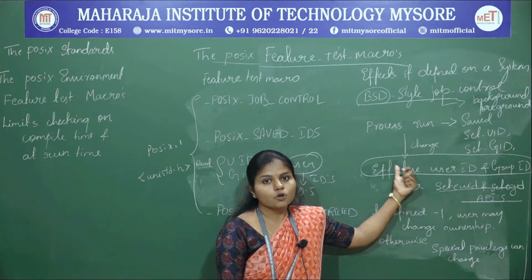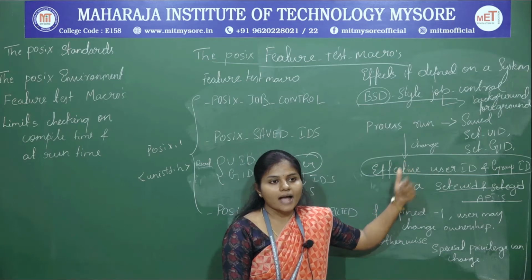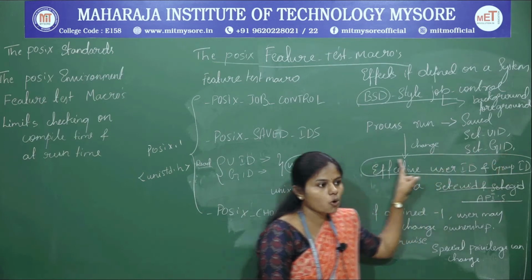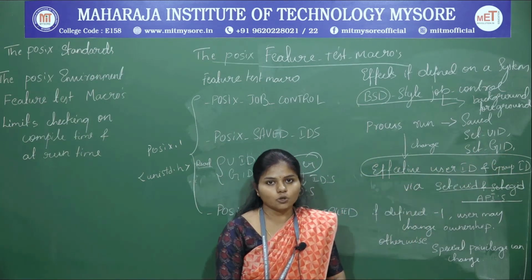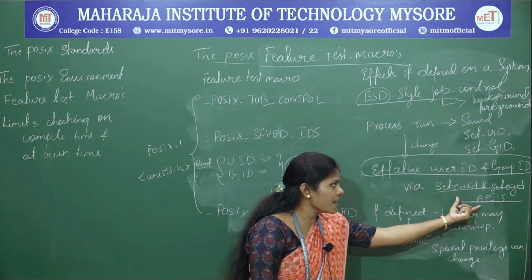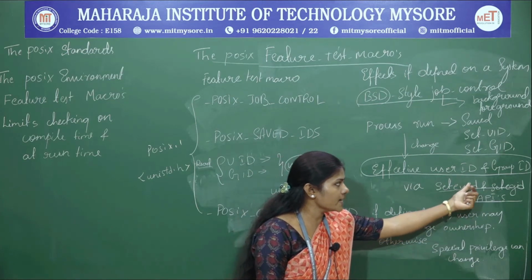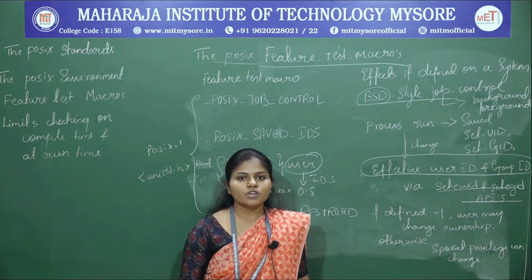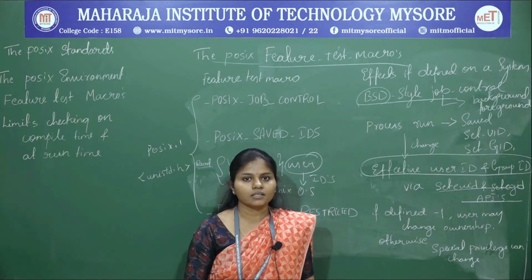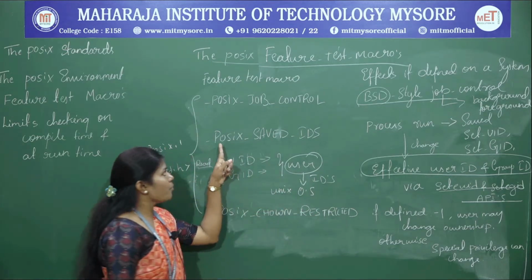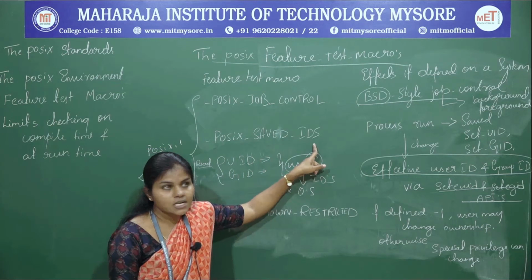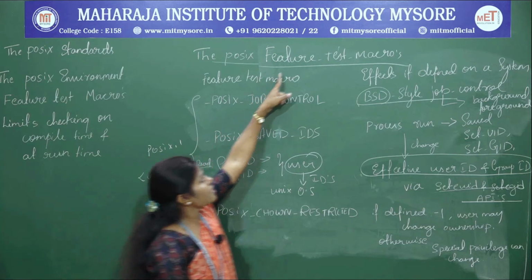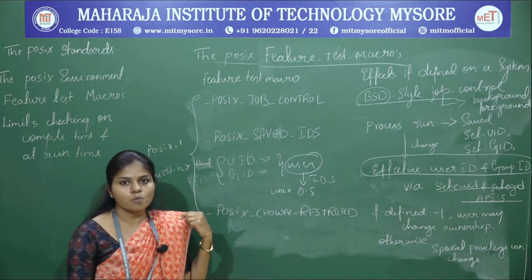For what purpose? To get access to the files. To access the files, I can change the set UID and set GID into the effective user ID and group ID by making use of the APIs set EUID and set EGID. That is allowed in the POSIX operating system. So that is about the POSIX saved IDs. Saved IDs are indicated by which one? That is a feature test macro in POSIX.